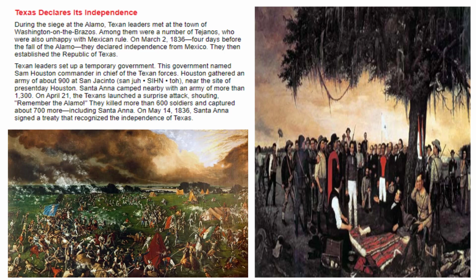Houston gathered an army of about 900 at San Jacinto, near the site of present-day Houston. Santa Anna camped nearby with an army of more than 1,300. On April 21st, the Texans launched a surprise attack, shouting, "Remember the Alamo!" They killed more than 600 soldiers and captured about 700 more, including Santa Anna. On May 14, 1836, Santa Anna signed a treaty that recognized the independence of Texas, and you can see that displayed here, the Battle of San Jacinto and that signing.